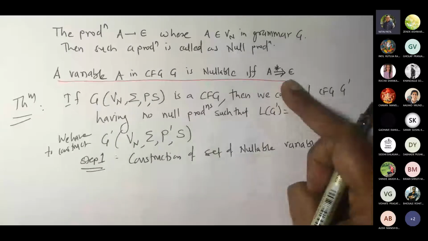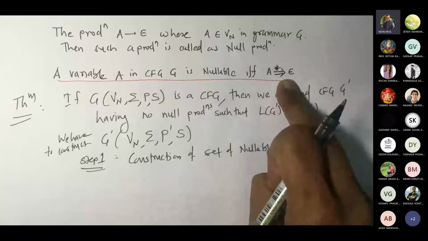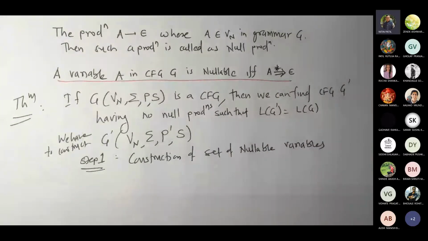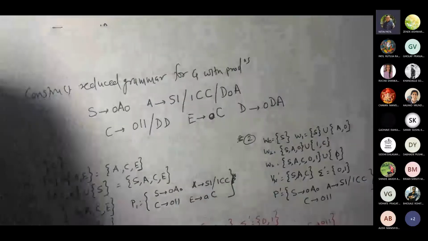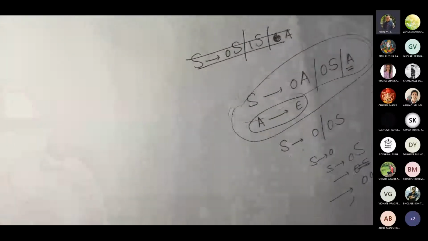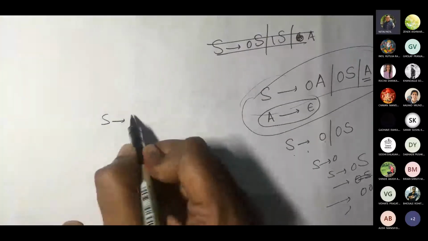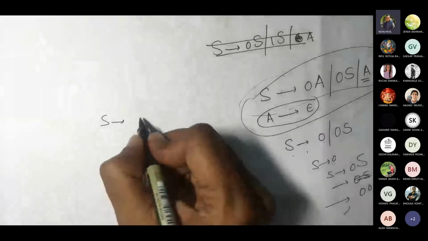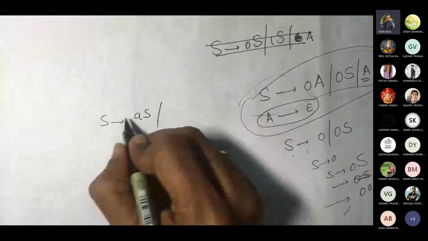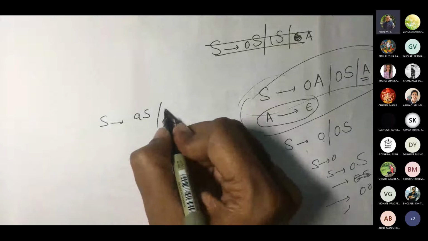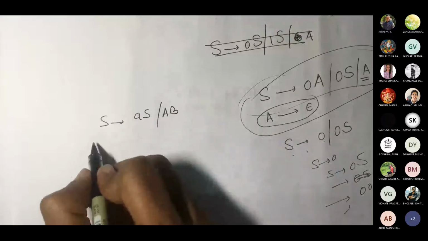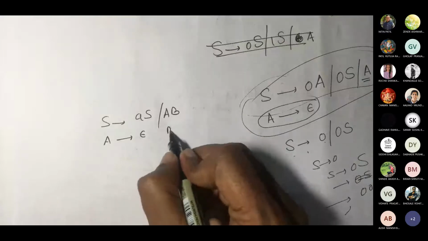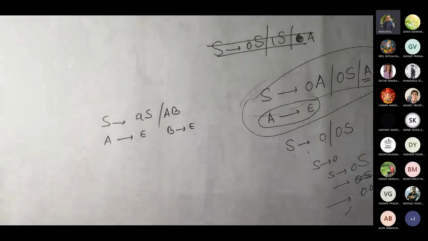So there can be a direct transition or there can be multiple such transitions. For example, let me add a sample case. Suppose I have S gives AS, then let me take AB, A gives epsilon, B gives epsilon.